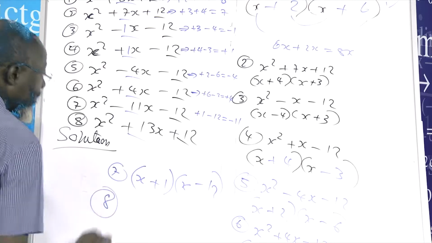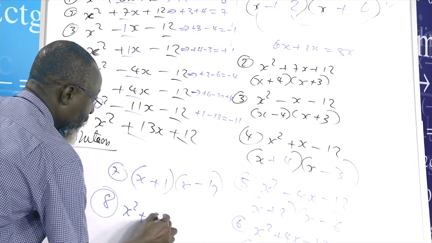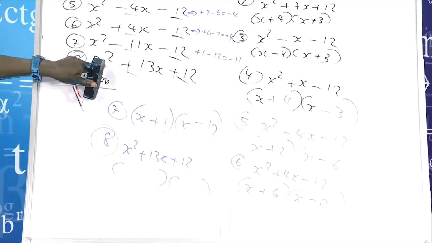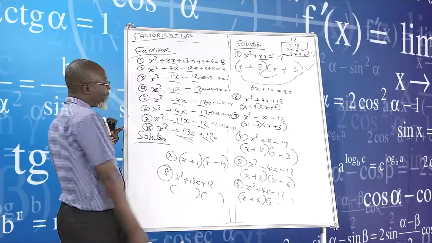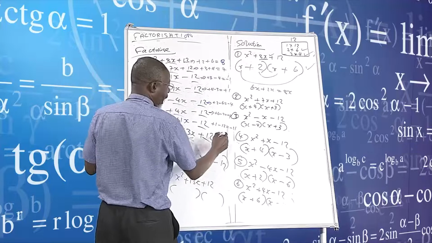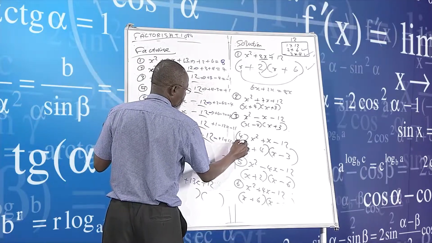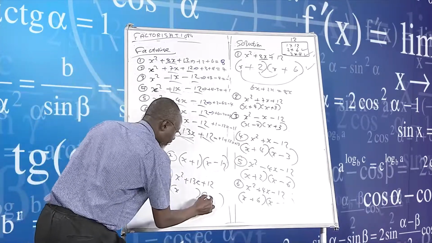And then number 8, the last one, which is now this one, x squared plus 13x plus 12. How do I get it? I do it here. I look at plus 1 and plus 12. I get plus 13. So here we go. X and then x.